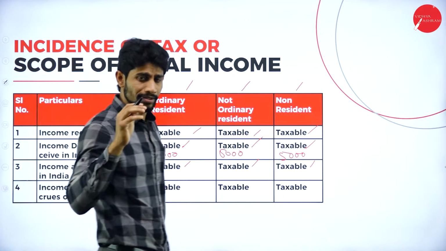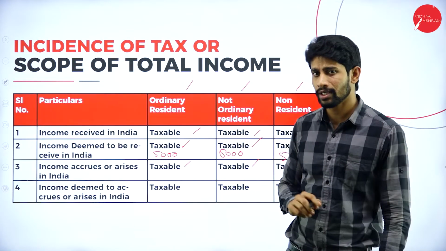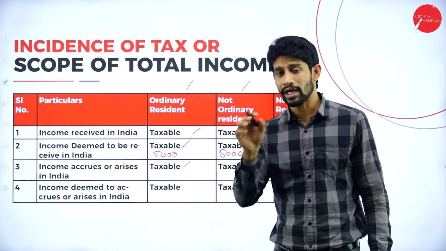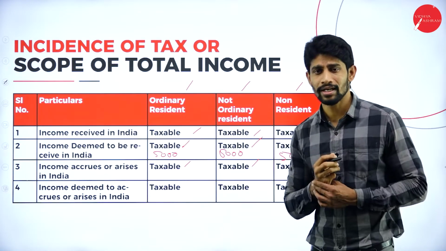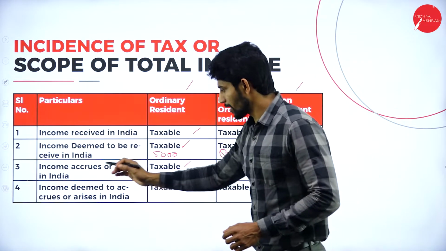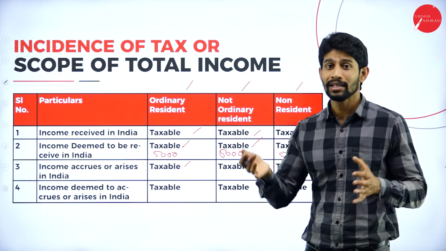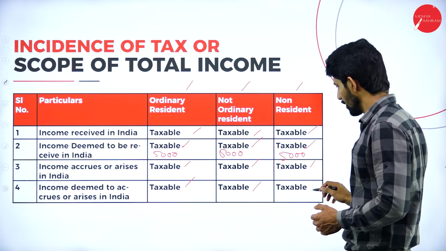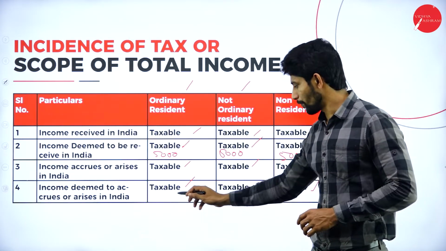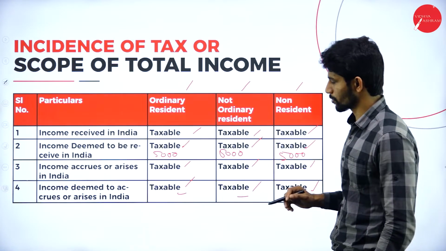So if the income is received in India, or deemed to be received in India, or accrued or arisen in India, it is taxable under all 3 residential heads. Next, income deemed to accrue or arise in India, again taxable, taxable, taxable. If it is 5,000, then 5,000 here, 5,000 here, 5,000 here. So this is how you are supposed to treat it.